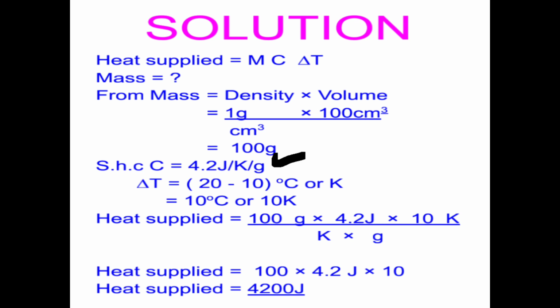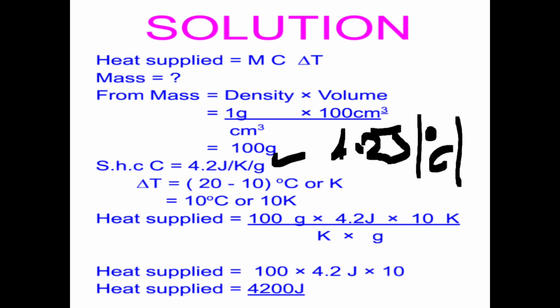But if the specific heat capacity is given in degrees Celsius, for example, if they have given us 4.2 joules per degrees Celsius per gram, then it means we shall use our temperature change as degrees Celsius.